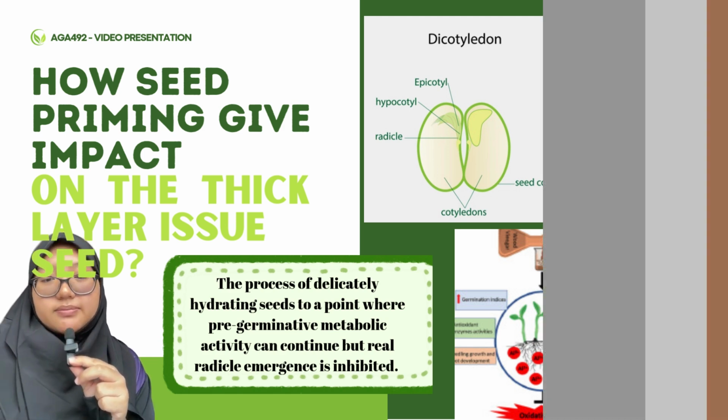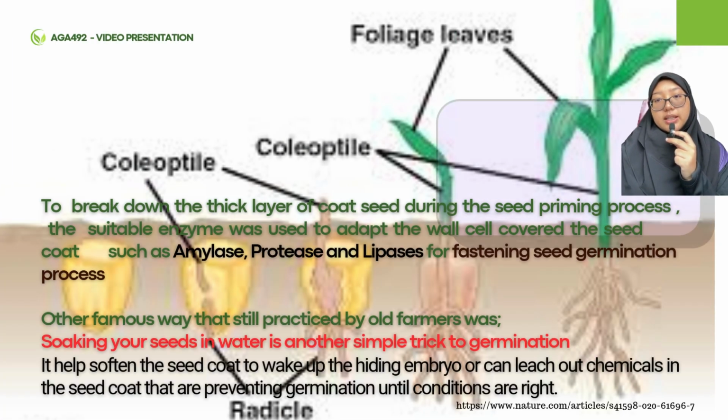the normal soaking method. Okay, I will explain how priming breaks down the thick layer, how it breaks the coat layer. During the seed priming process, a suitable enzyme is used on the cell wall covering the seed coat, such as amylase, protease, or lipases, to fasten the seed germination process. Another famous way still practiced by farmers is soaking seeds in water, a simple trick for germination that helps soften the seed coat to wake up the hidden embryo, or can leach out chemicals in the seed coat that prevent germination until conditions are right.